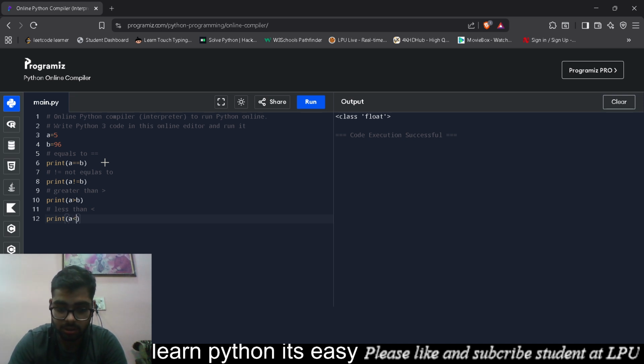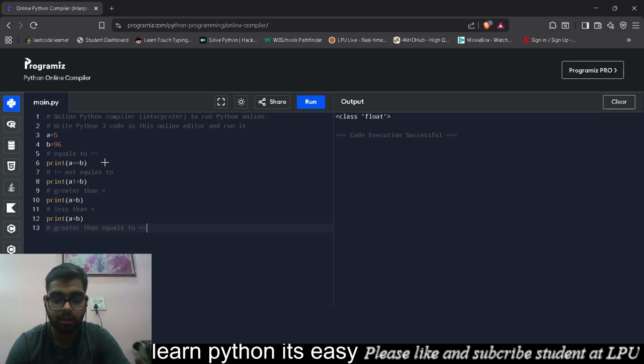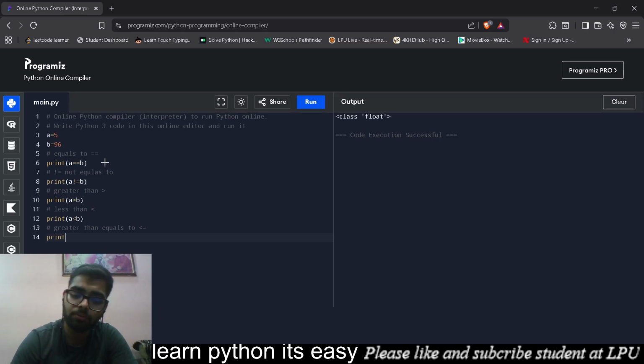A is less than B. Then there comes another one, greater than or equal to. This one is the greater than sign and the equals to sign. Now we can see that it's pretty much easy, pretty much simple. In every language, it's easy and simple. You just have to study hard. There's nothing more than that.